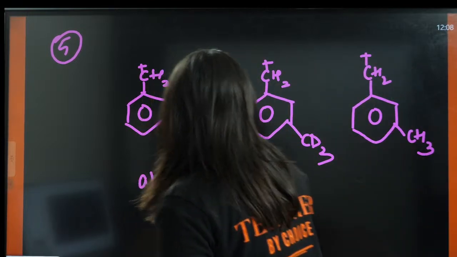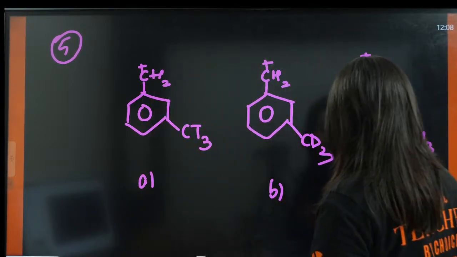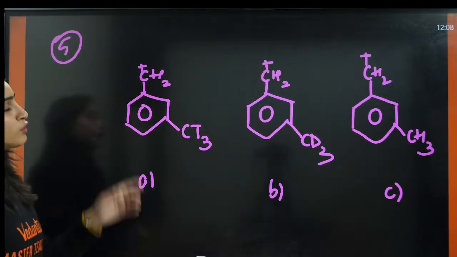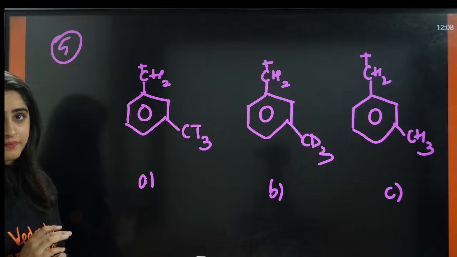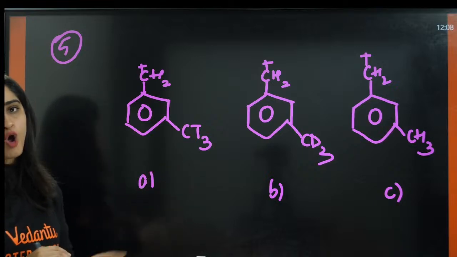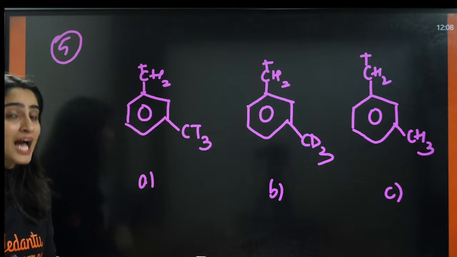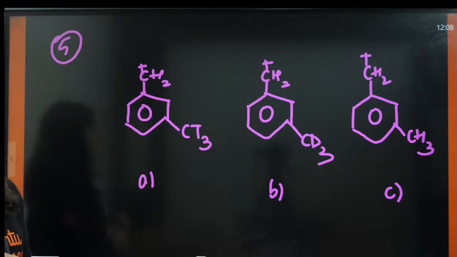Now this is A, this is B, and this is C. Now this is a carbocation, and it is having isotopes of hydrogen. This is an alkyl group only, but that alkyl group has isotopes of hydrogen.